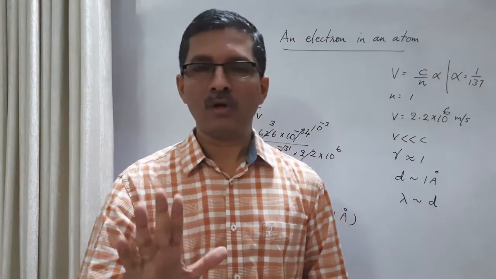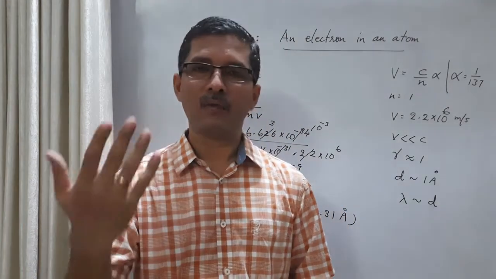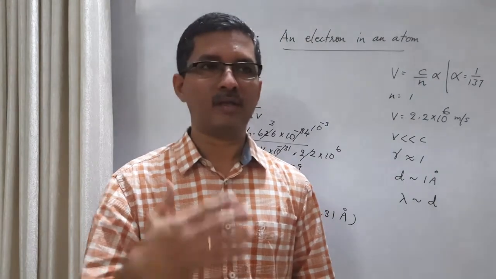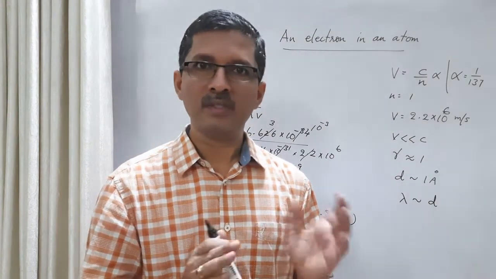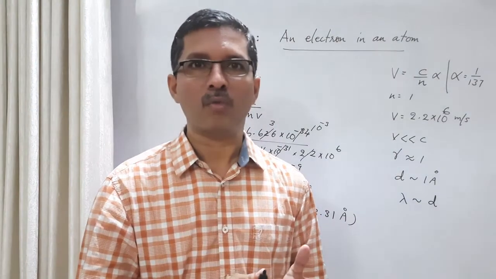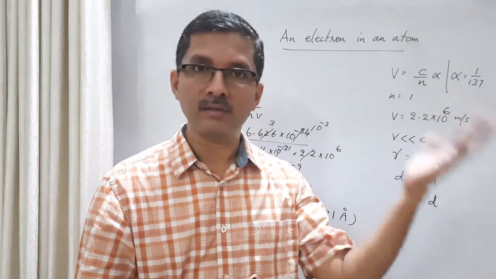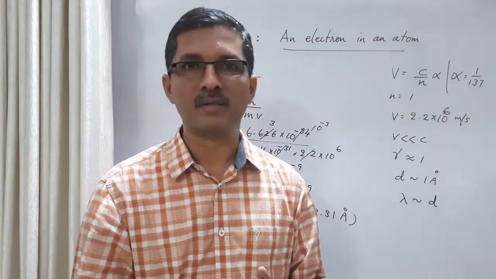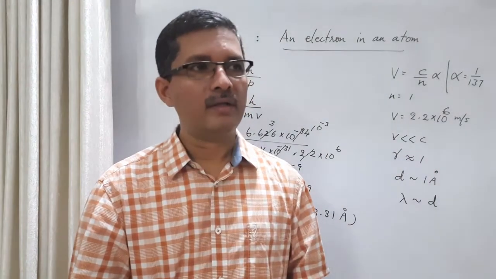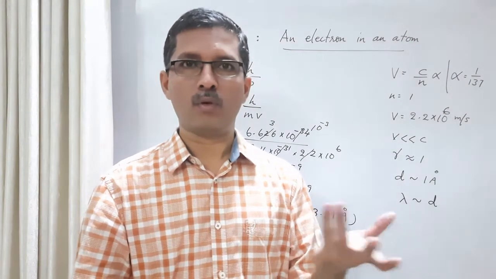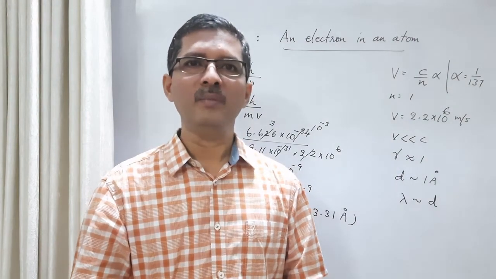Even though the Bohr model was very successful in calculating the energy of the hydrogen atom and the wavelength of the spectral lines of the hydrogen atom, there were limitations in its applicability mainly to other atoms, multi-electron atoms, atoms with more than one electron. And even for the hydrogen atom, we know that the Bohr model has some limitations.